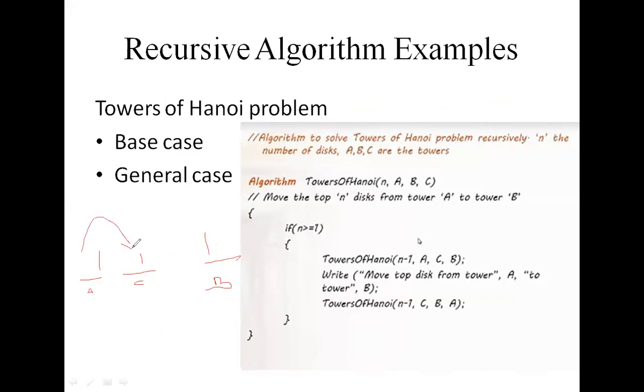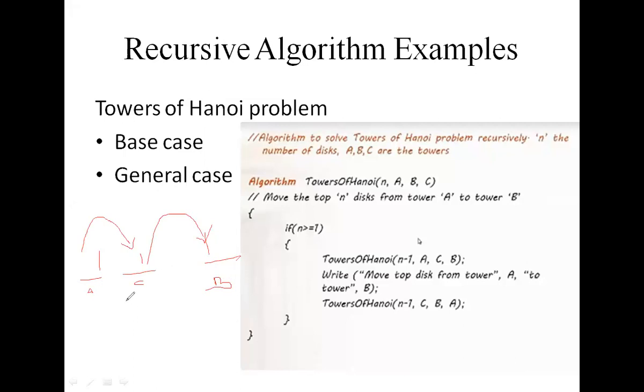Then the third step is move n minus 1 disk from intermediate tower to the destination tower.